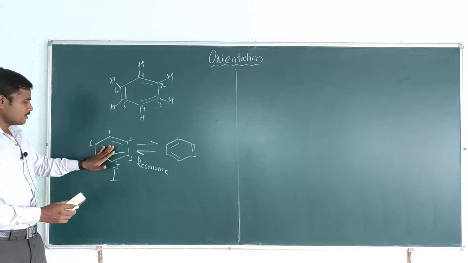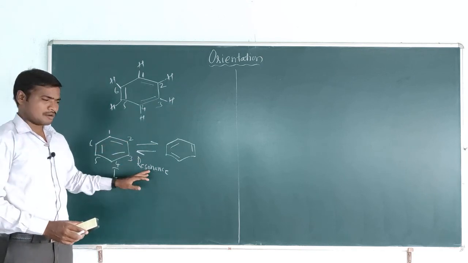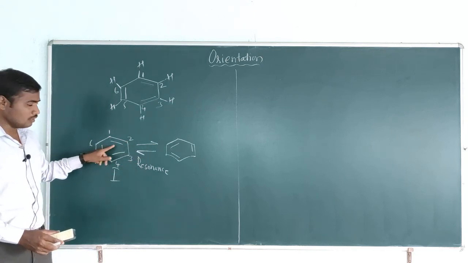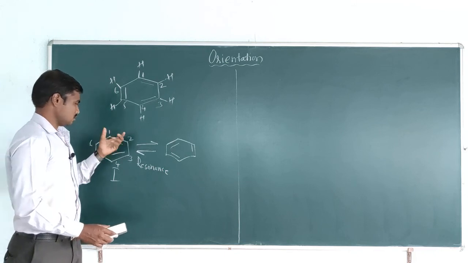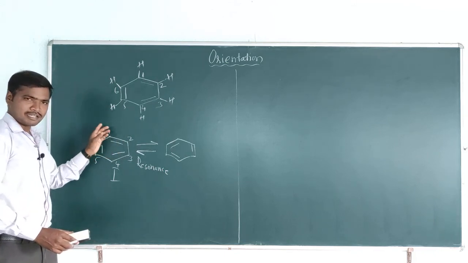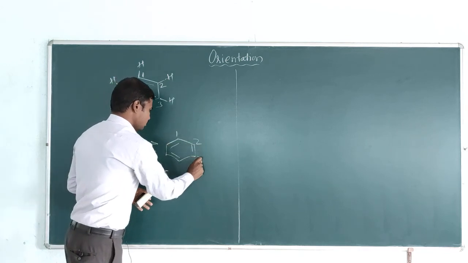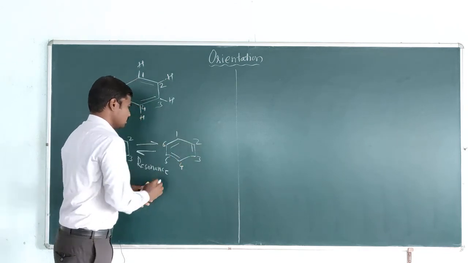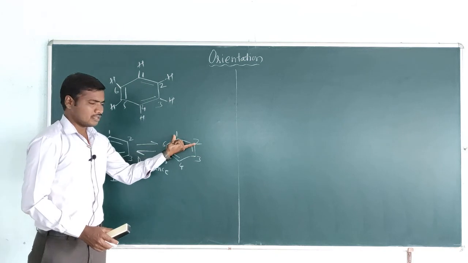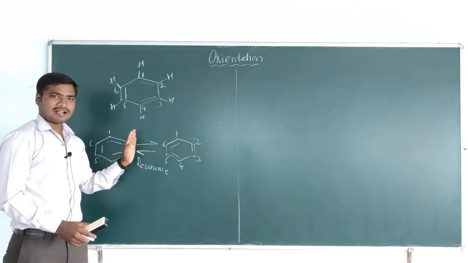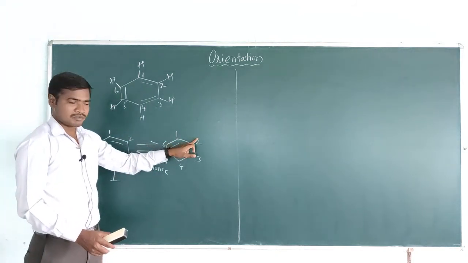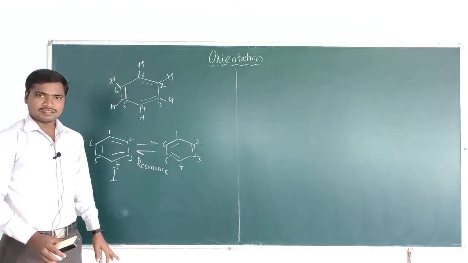But after the resonance, that is after the delocalization of the pi electrons, the double bond in the benzene molecule shifts from between carbon 1 and 2 to between carbon atoms 2 and 3.